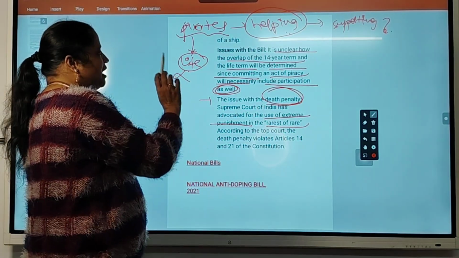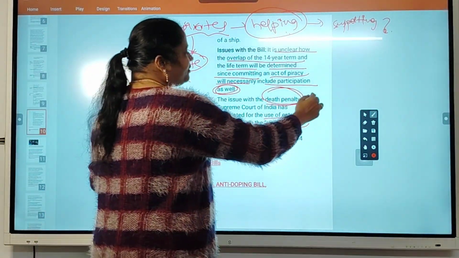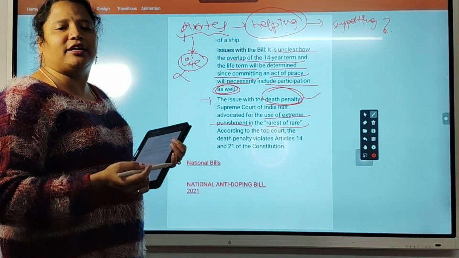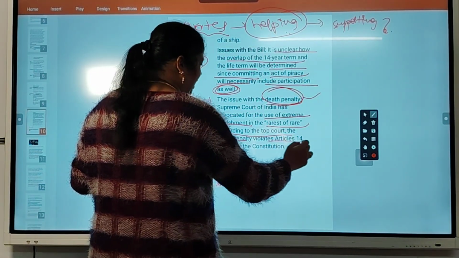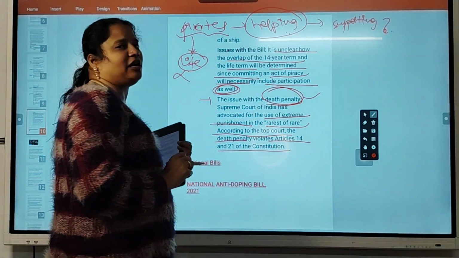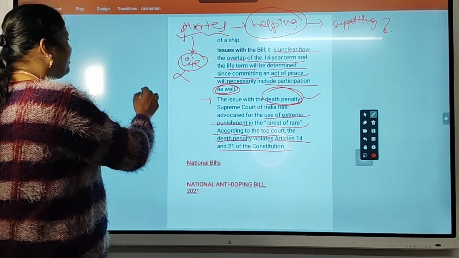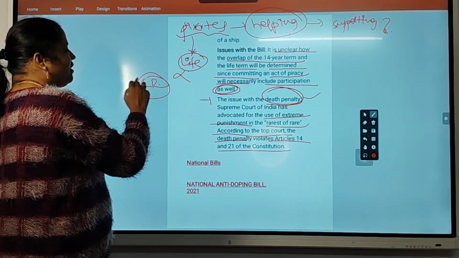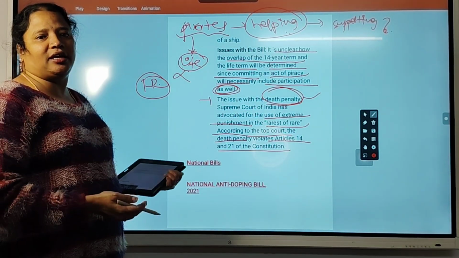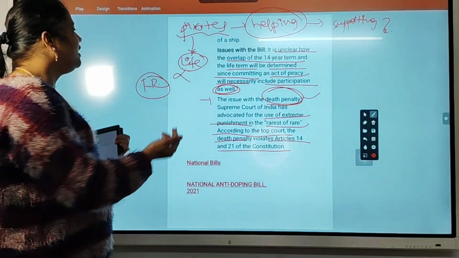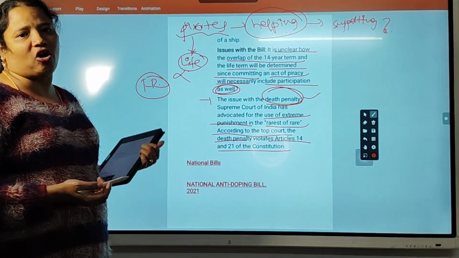So to whom the death penalty should be awarded is also a confusion here. According to the top court, the death penalty violates Articles 14 and 21 of the Constitution. It also violates the fundamental right of a person to travel anywhere in the world. Because some person is entering India, we are giving him life punishment. That is a wrong thing.